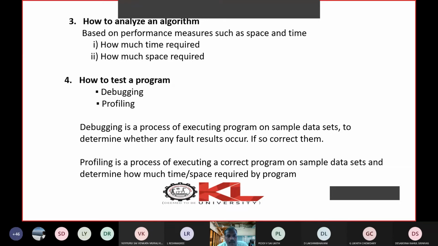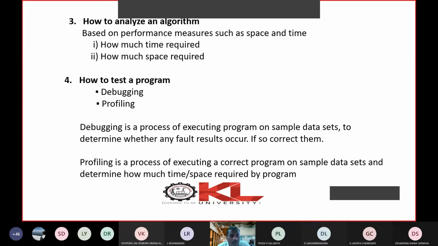Now in our course, while discussing each and every algorithm, we will also tell you what the time complexity is and how the time complexity is arrived at. We will discuss that. Remember that the analysis of an algorithm is based on time and space. Many other parameters are also there, but time and space are two important parameters to judge an algorithm.